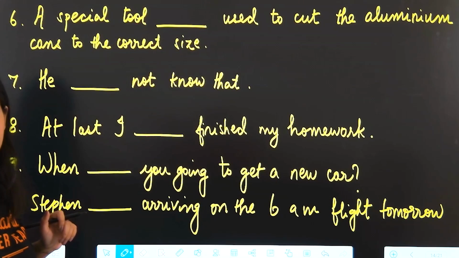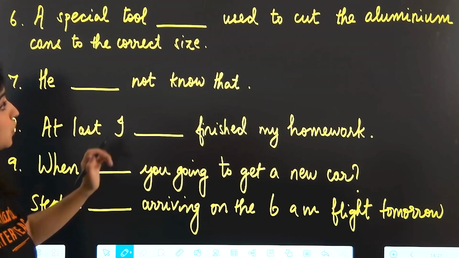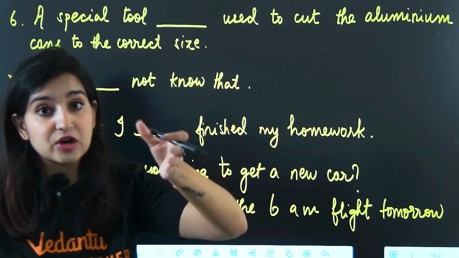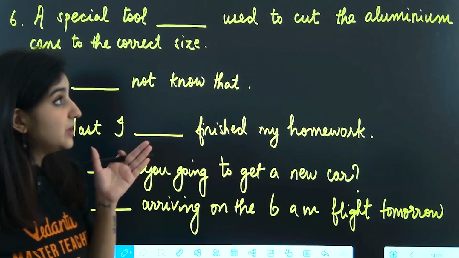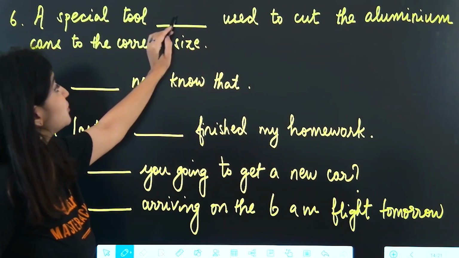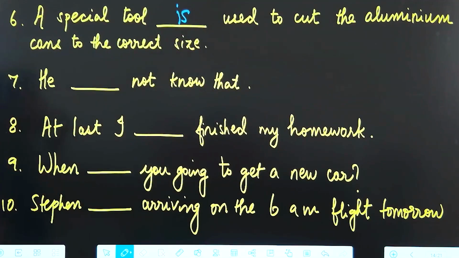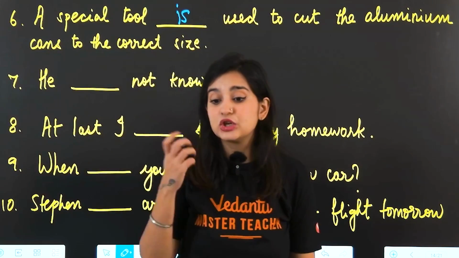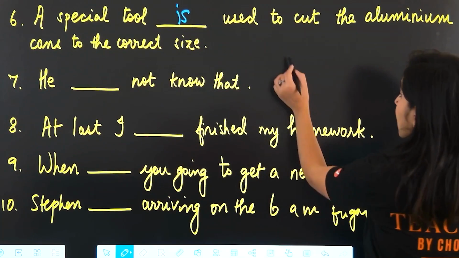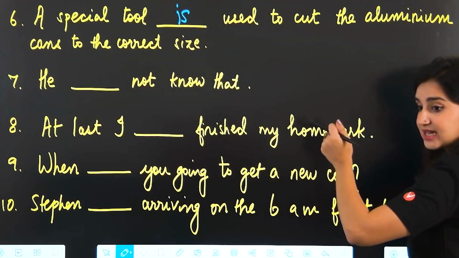Do you see any other main verb in the sentence? No, right? So we have to use one of our auxiliary or helping verbs as the main verb, okay? And we can do that with a form of to be. So a special tool is used to cut the aluminum cans to the correct size, okay? It is used. Next, and that can happen. All three of these can be used as main verbs.